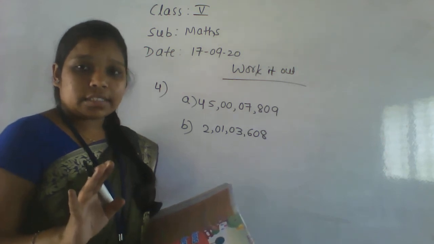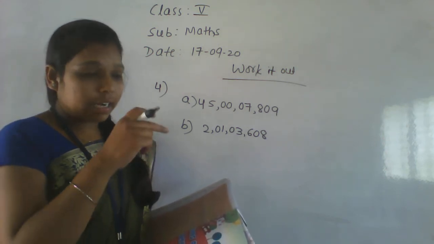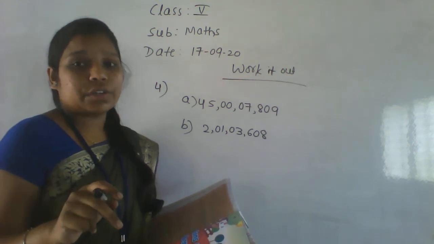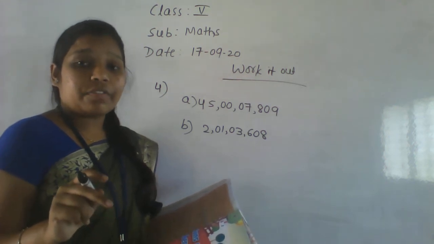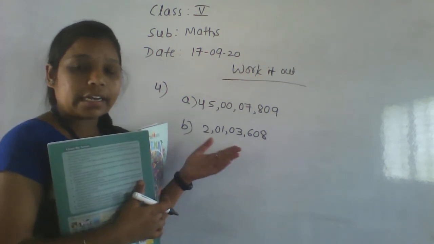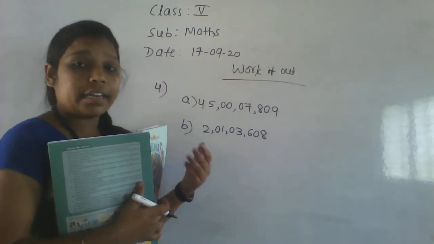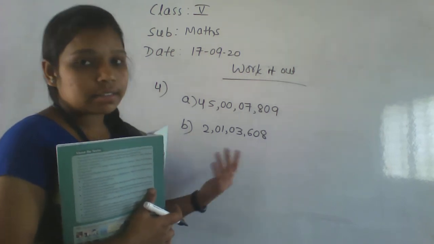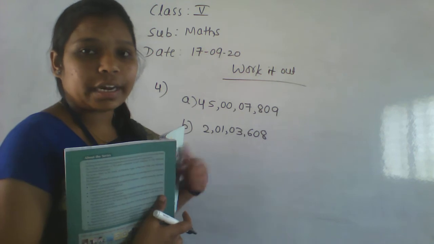So please study properly the Indian system of enumeration as well as the international system of enumeration. Then you can write any number, and if they give the expanded form, you can write it in the standard form.